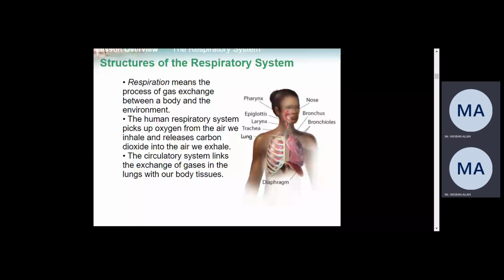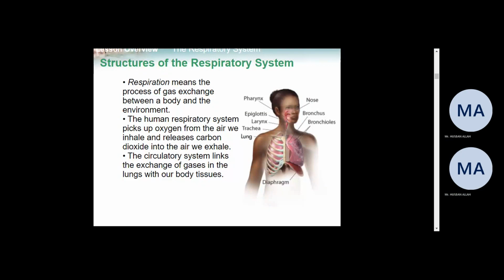But humans take oxygen and give carbon dioxide. Opposite. The oxygen goes with the blood, and the blood circulates it in the entire body.